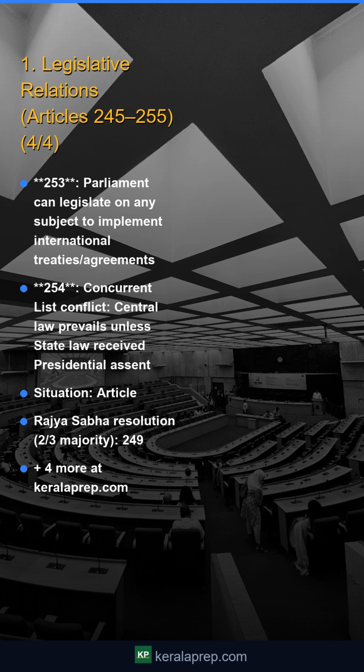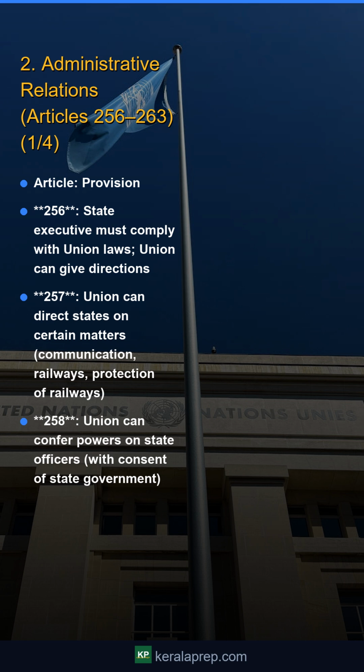2. Administrative Relations, Articles 256 to 263. Article. Provision. 256. State executive must comply with union laws, union can give directions. 257. Union can direct states on certain matters: communication, railways, protection of railways. 258. Union can confer powers on state officers, with consent of state government.